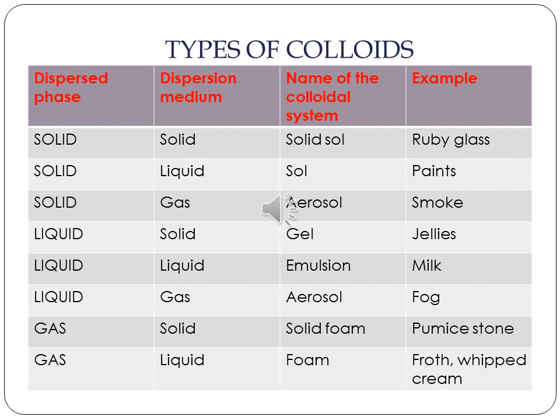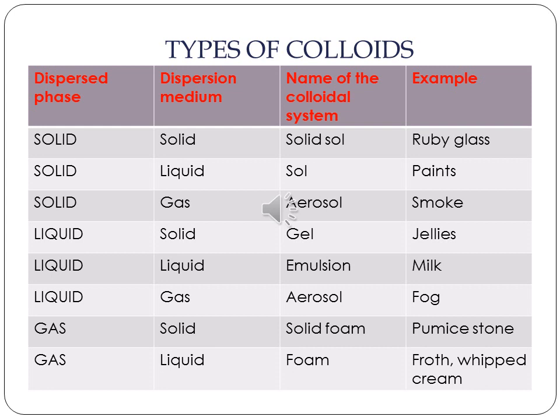Try to recall. Dispersed phase, I told you, you can think of it like the solute, and the dispersion medium can be thought of like the solvent. So the second column here, you can think of it as a solvent. If a solid phase and solid medium join together, the type of colloid you get is a solid sol.